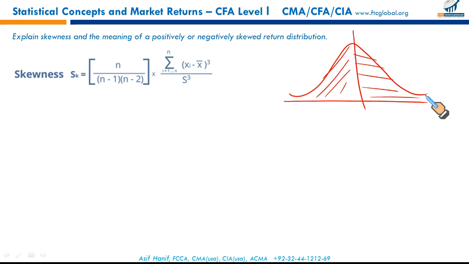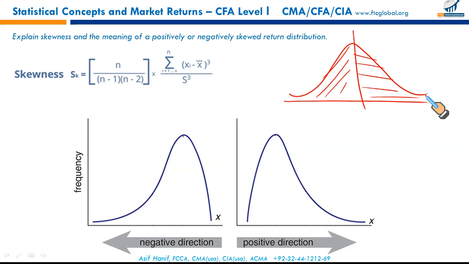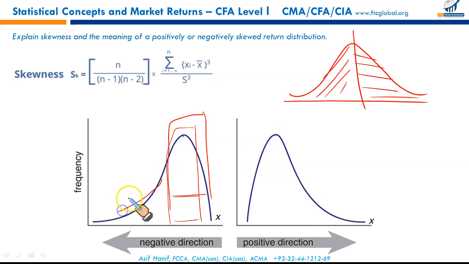But sometimes the data can skew this way. Look at this one. In this particular distribution, data is centralized at the higher end. This is called a negatively skewed distribution. It has a disproportionately large amount of data at the negative part. A negatively skewed distribution has a disproportionately large amount of outliers that fall within its lower left, and this is towards the negative side of the x-axis. That's why it's called the negatively skewed one.